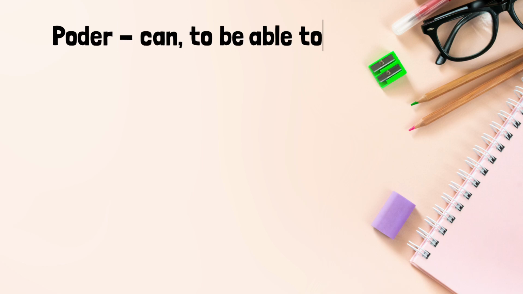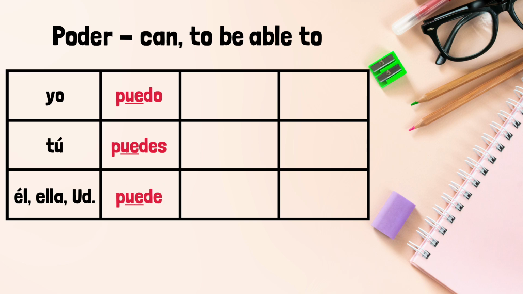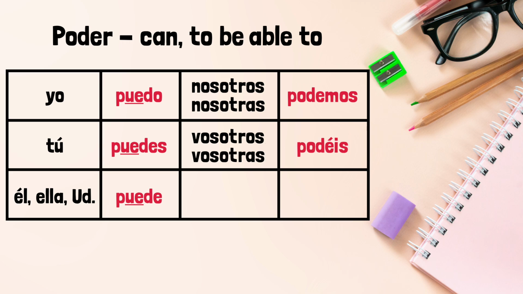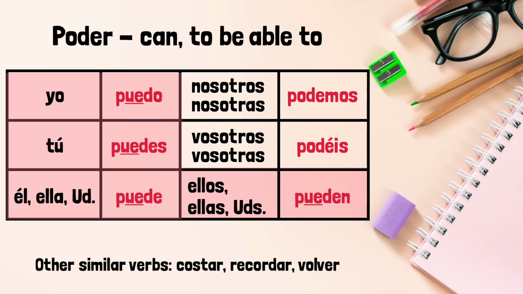Poder means can or to be able to. It's conjugated like this: yo puedo, tú puedes, él, ella, usted puede, nosotros, nosotras podemos, vosotros podéis, ellos, ellas, ustedes pueden. Notice the O in the stem changes to a UE, and the nosotros and vosotros forms have no stem change. Other verbs that are similar to this are costar, recordar, and volver. All of those are stem changing O to UE.